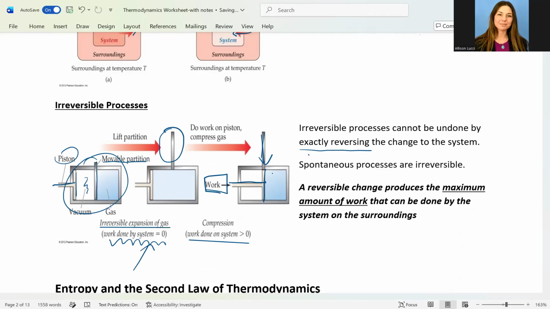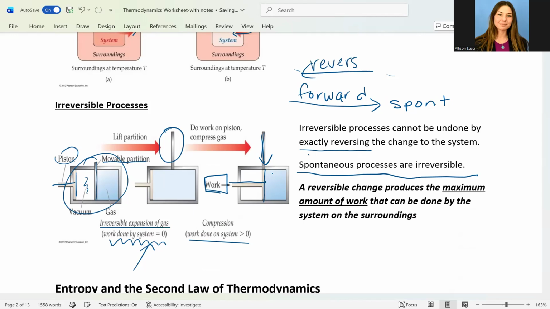That's why we can say that this spontaneous process will be irreversible, as are all spontaneous processes in one direction. So if it's spontaneous in the forward direction, to the right here, the reverse would be non-spontaneous. Again, the rationalization for that is that we cannot exactly reverse this change to the system. In this case specifically, we would have to do work when no work was done initially.